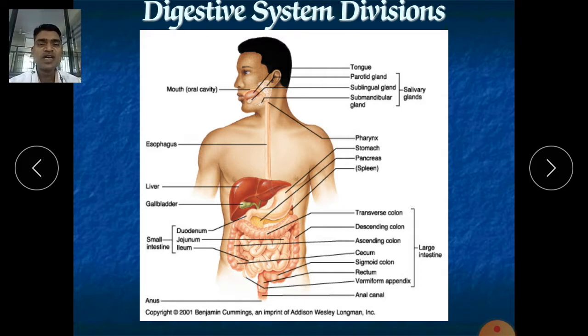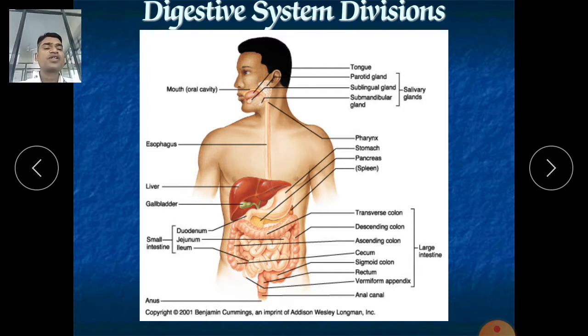That is why the process is called digestion. Digestion starts from the mouth and ends into the anus: esophagus, stomach, small intestine, large intestine, and lastly the anus. In the whole alimentary canal, at various places and times, the processes of digestion and absorption continue.